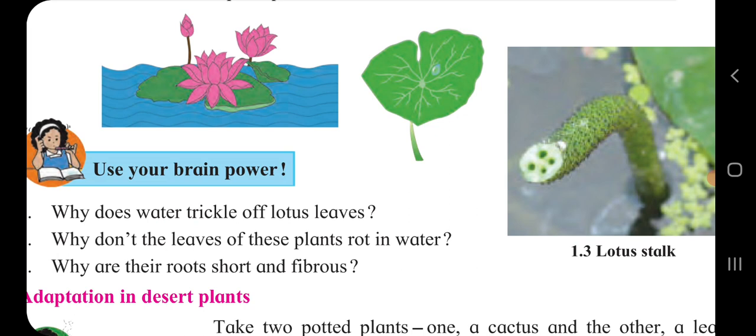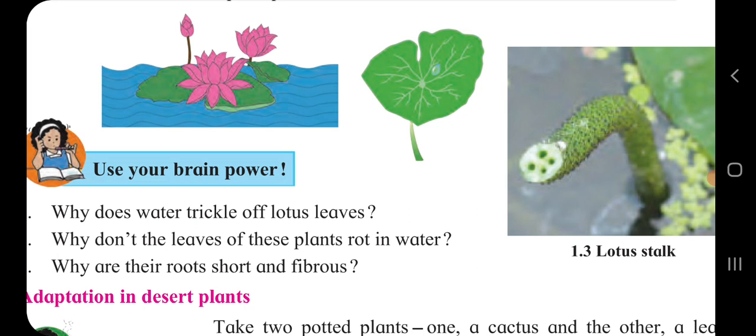Here the first question is given: why does water trickle off lotus leaves? So in this answer, children, water trickles off lotus leaves because it is coated with a waxy covering. Because of this waxy covering, the water trickles off the lotus leaves. It is one of the adaptations of aquatic plants.